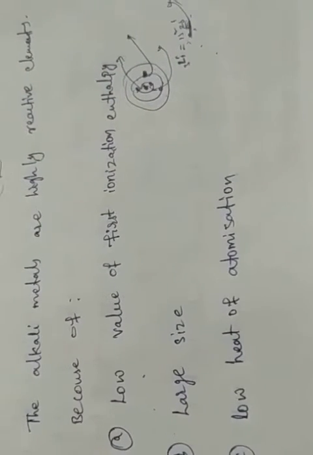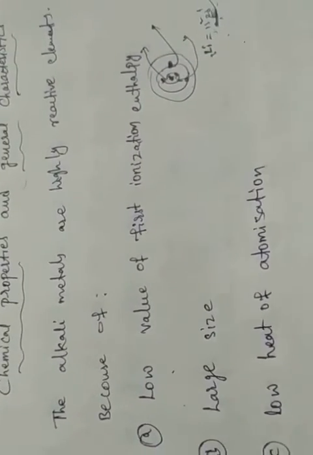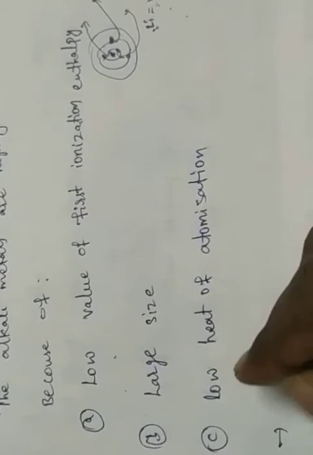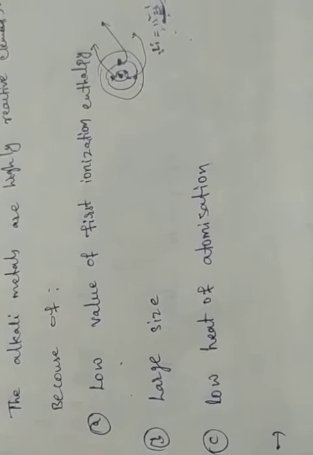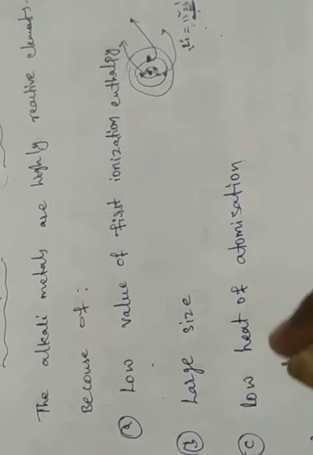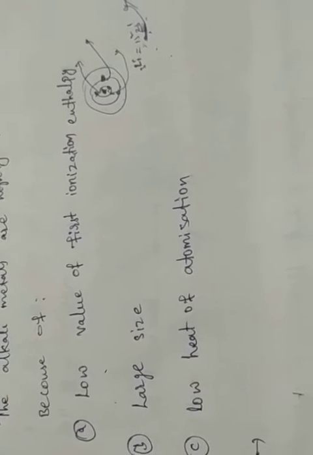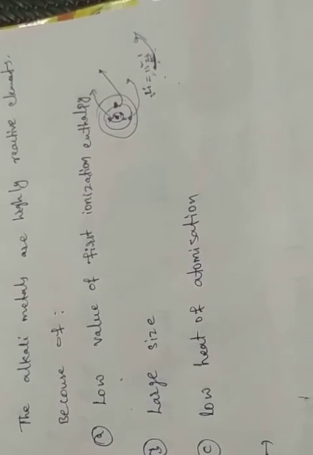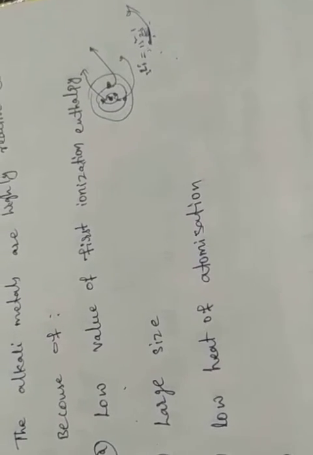As the value of ionization enthalpy decreases down the group from lithium to cesium, already we have discussed this point. Once again I am recalling that point. Ionization enthalpy values decrease down the group from lithium to cesium. The reactivity of alkali metals increases from lithium to cesium, okay. Here they are inversely proportional. Ionization enthalpy from top to bottom, lithium to cesium, decreases. And what about the reactivity of alkali metals? It increases from lithium to cesium.